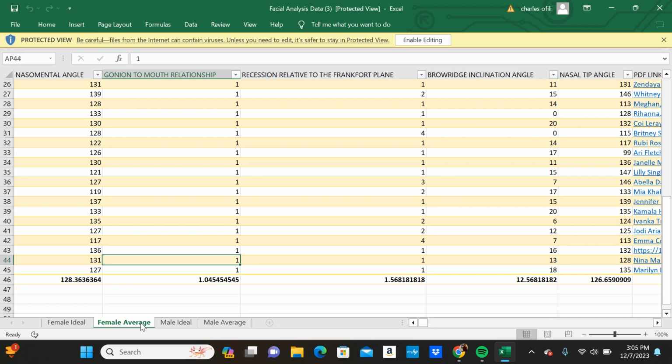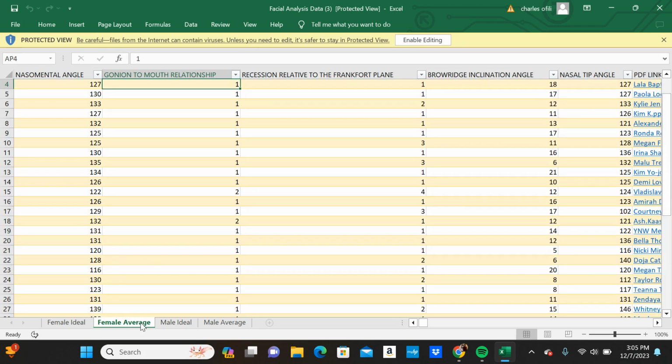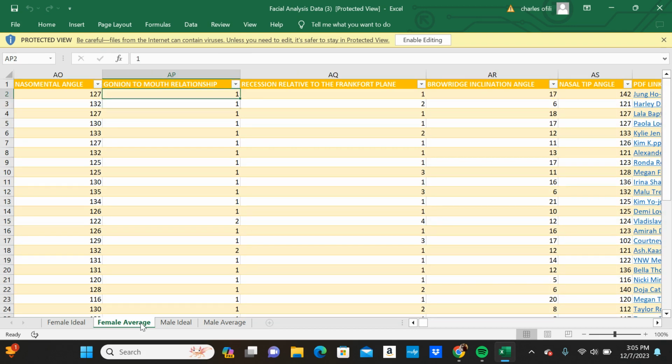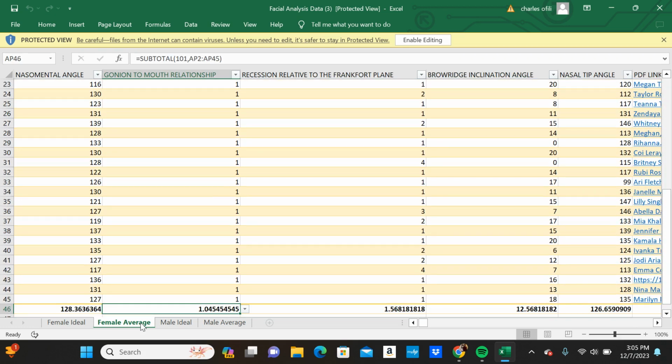And then tier 4 means that your gonial bone is high, like a little bit too high above your mouth line. So the majority of these celebrities got a 1. You could probably see some of them with a 2, but the majority of them got a 1. And this is probably the easiest measurement to pass.